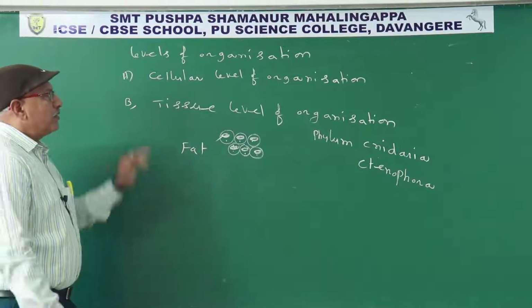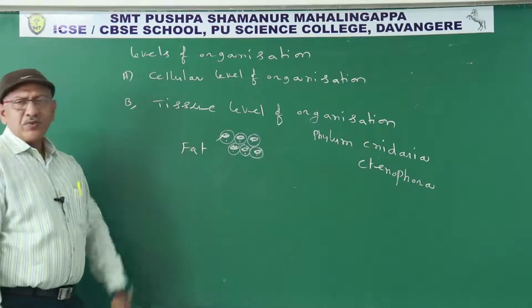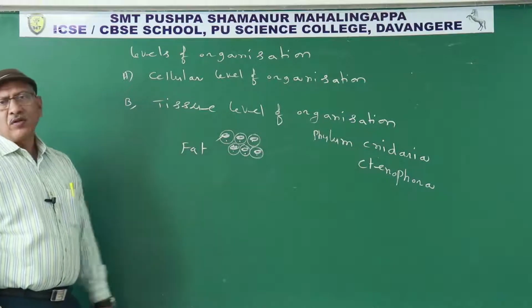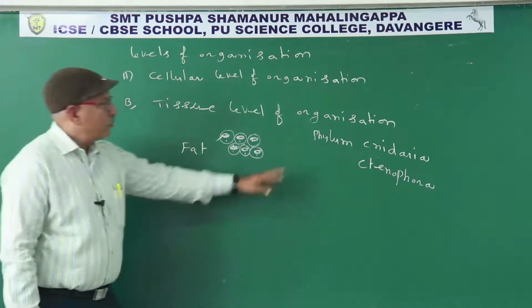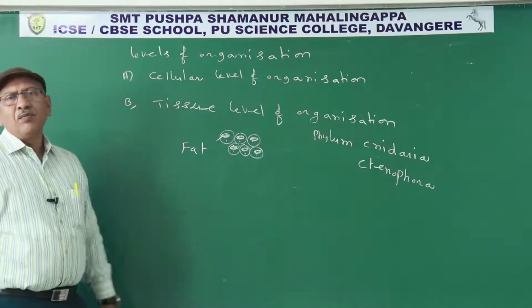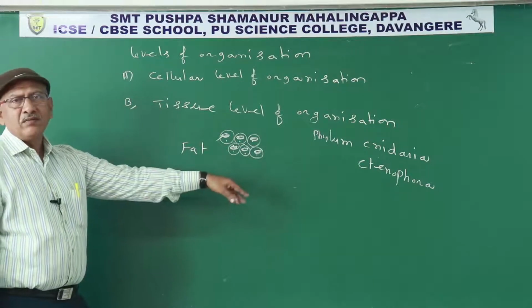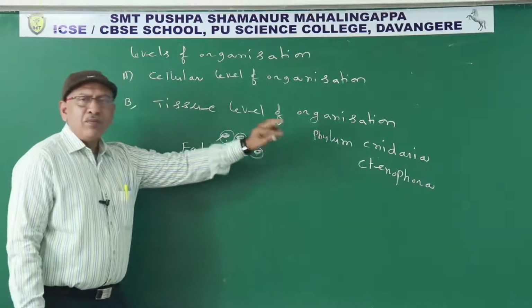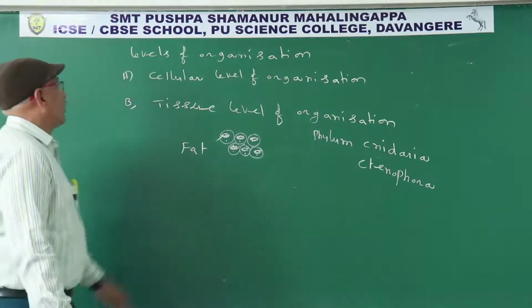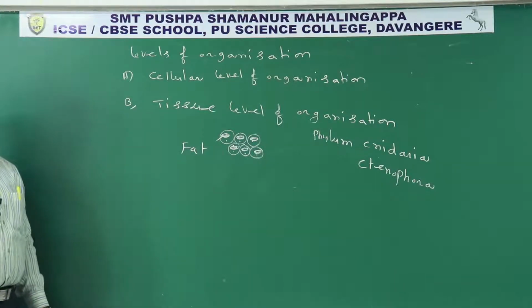Tissue level means that in members of phylum Cnidaria and Ctenophora, different types of tissues are present and each tissue performs a particular function. In these members, tissues are not assembled, so organs are absent. So the first one is the cellular level, the second is the tissue level of organization.